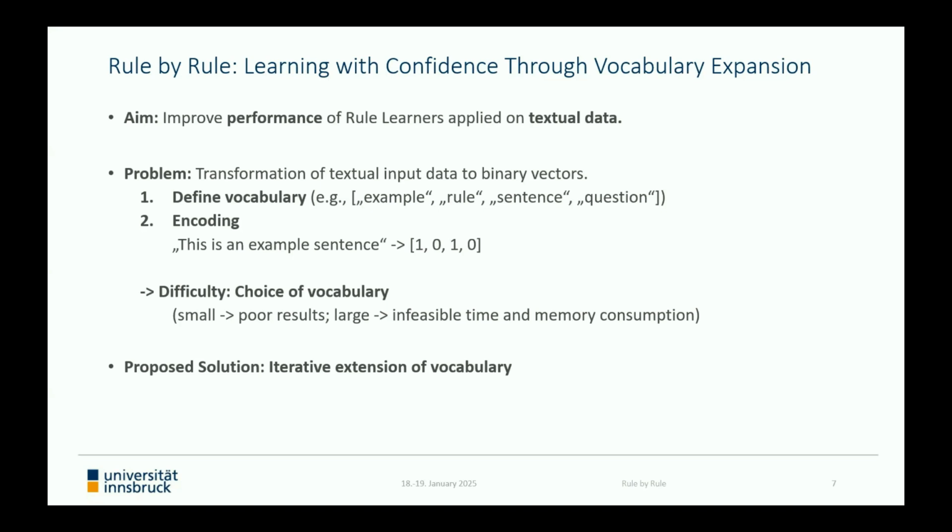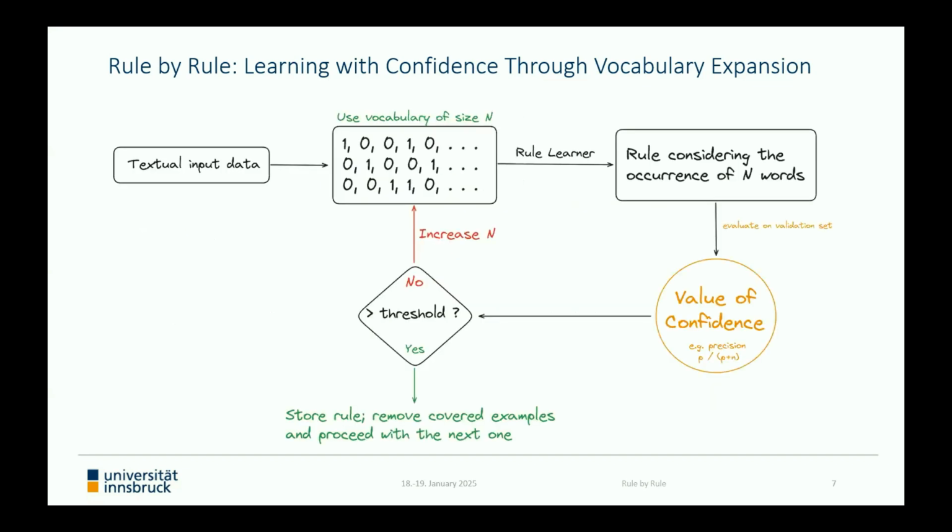As a trade-off, we propose an iterative approach starting with a small vocabulary, especially suited for distinguishing between very heterogeneous examples. To learn rules differentiating between similar examples corresponding to different classes, we iteratively increase the size of the applied vocabulary as illustrated on the following slide.